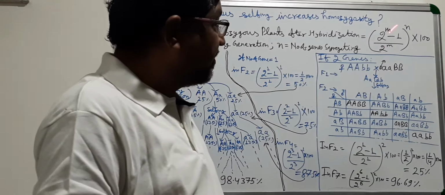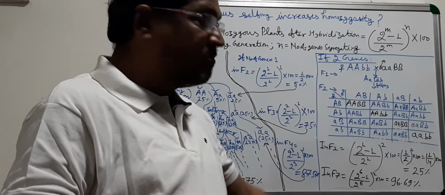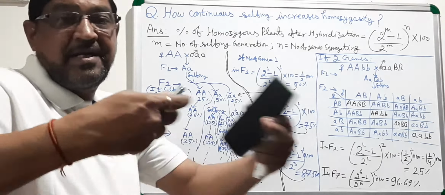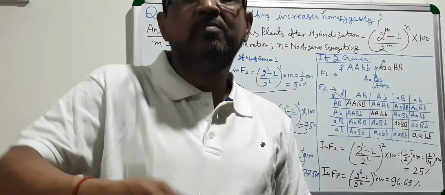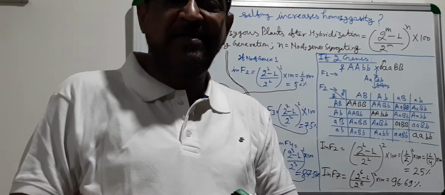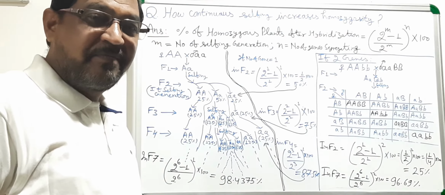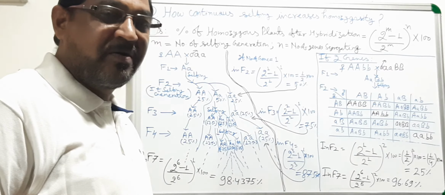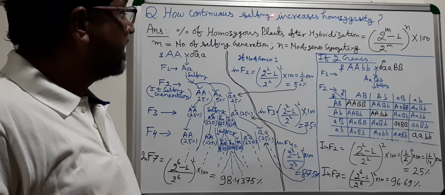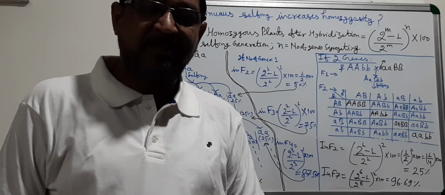When segregating for 2 genes, in F7 generation you are getting more than 96% only. So the more genes segregating, the more selfing is required to attain homozygosity. So I think this may be okay for you, that is how continuous selfing increases homozygosity. It is your answer. Thanking you very much.